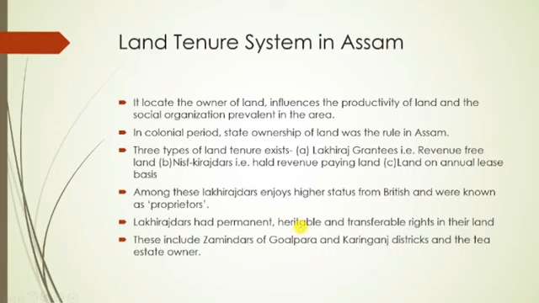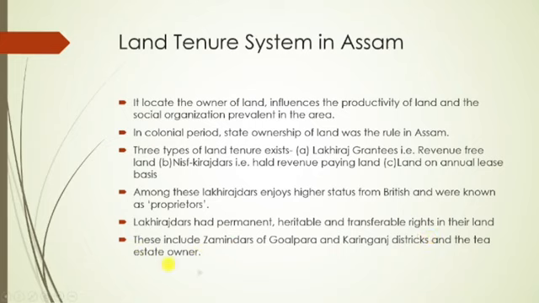Land can be transferred to offspring. With transferable rights, if they wish, they can sell it, right? These include zamindars of Goalpara and Karimganj districts, and the tea estate owners, right?